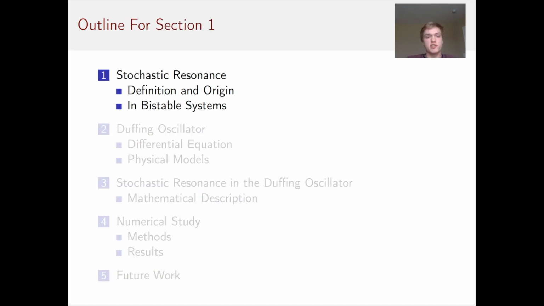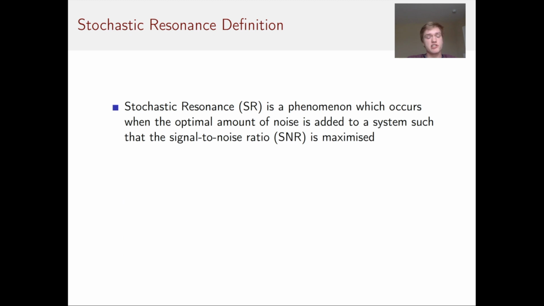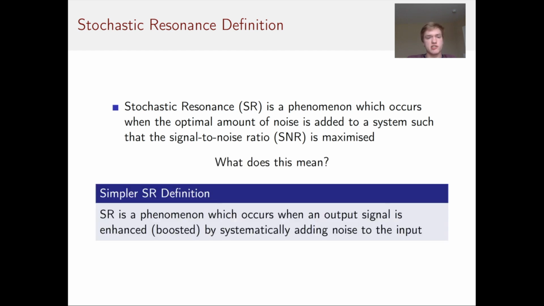Section 1, Stochastic Resonance. Stochastic resonance is defined to be a phenomenon which occurs when the optimal amount of noise is added to a system such that the signal-to-noise ratio is maximized. This is a quite obtuse definition, however. So what does this actually mean? The simpler definition for stochastic resonance is that it's a phenomenon which occurs when an output signal is enhanced or boosted by systematically adding noise to the input.